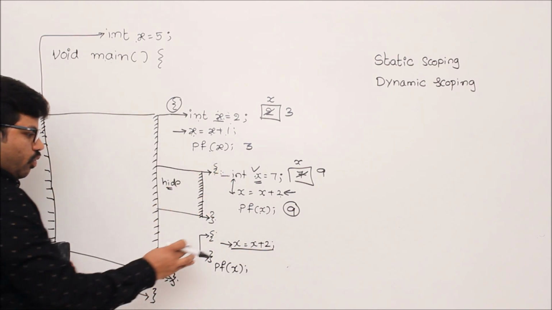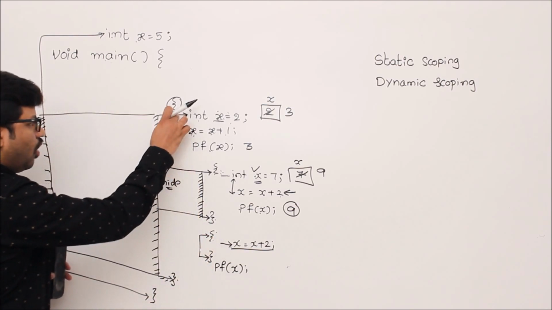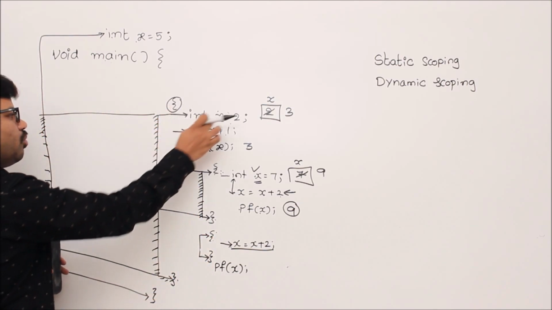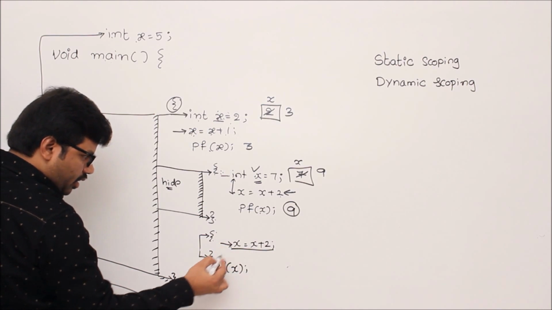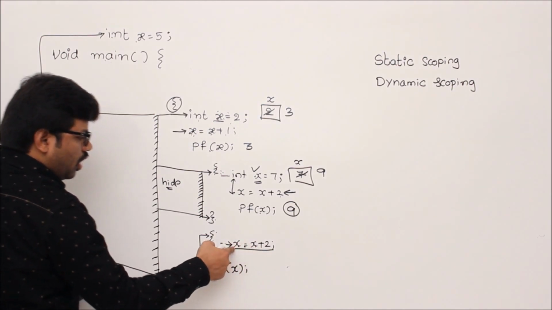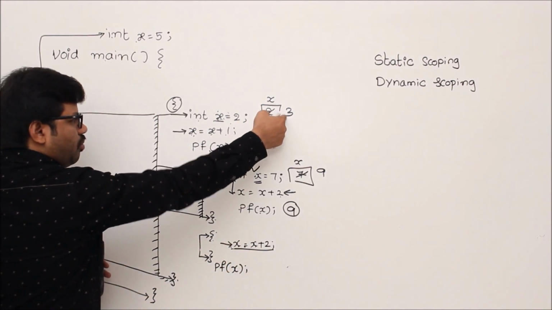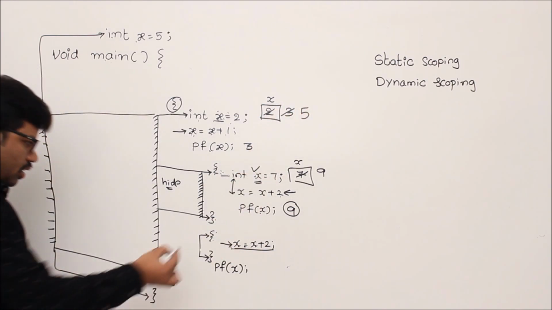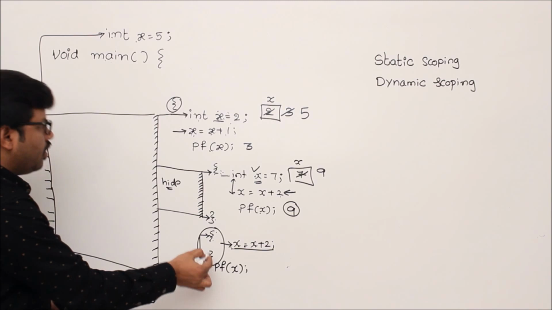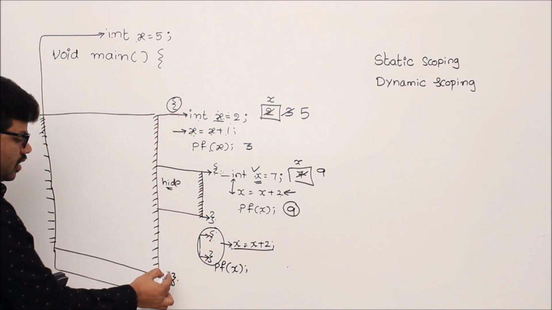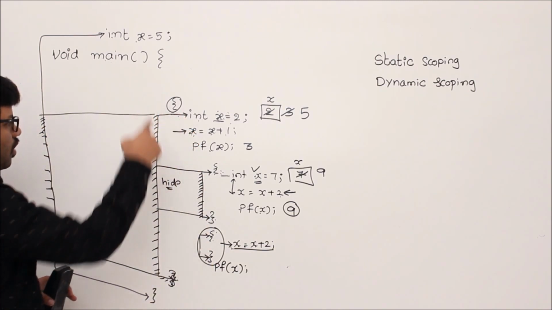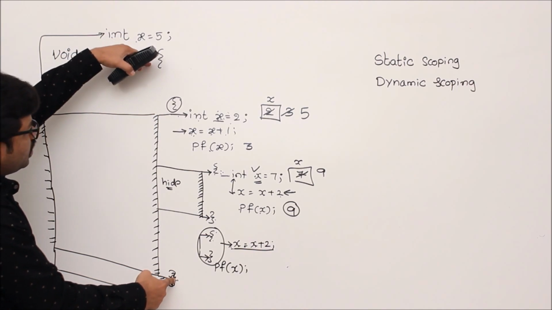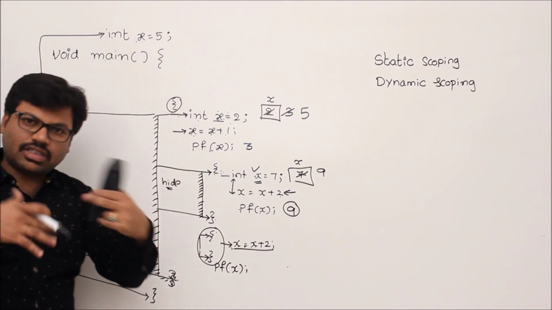You are enclosed in this block and that block has variable x. So when you refer to x equal to x plus 2 here, this one will be referred. This will become 5. Ask why? Because your block is surrounded by another block, which is nothing but this one, which is the closest block I can say. So this is the closest block by which you are surrounded.